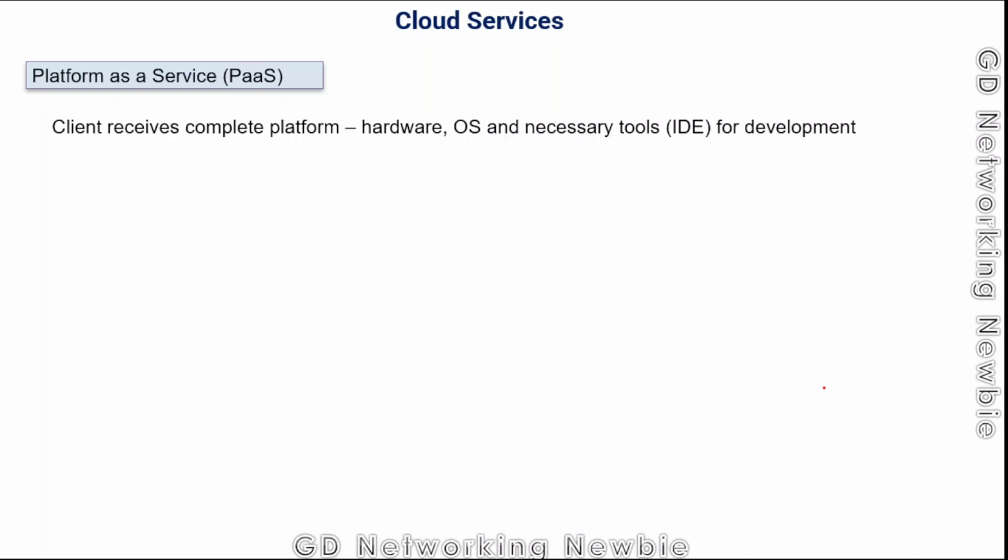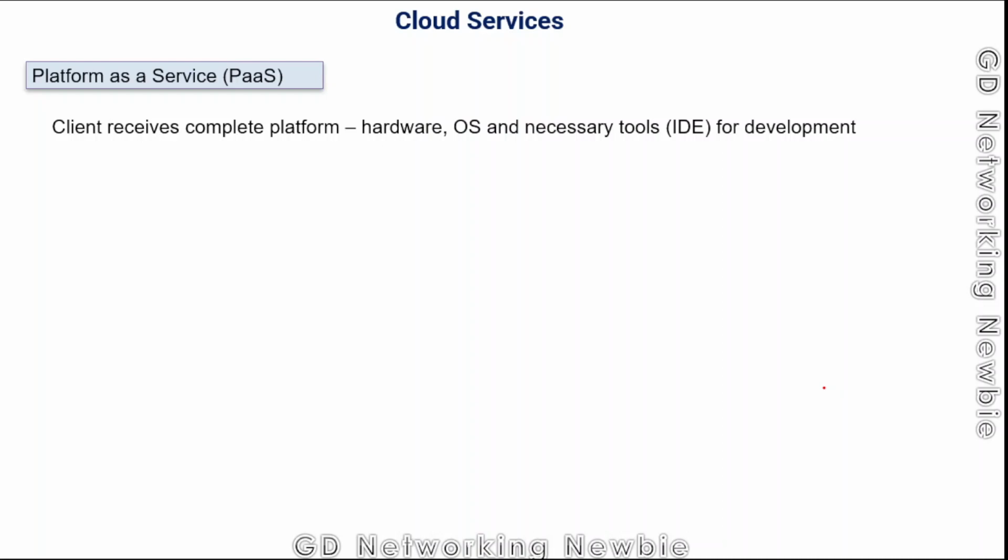The third example of cloud services is platform as a service. In this service, we as a client receive a complete platform. A complete platform means we will have hardware, we will have an operating system, and we will also have the necessary IDE for development.